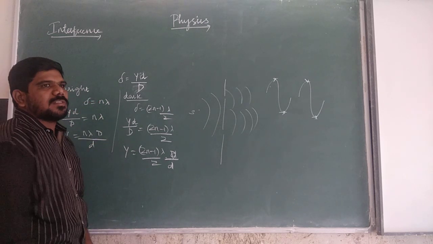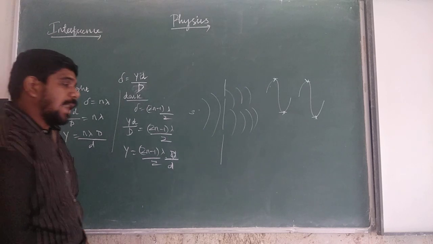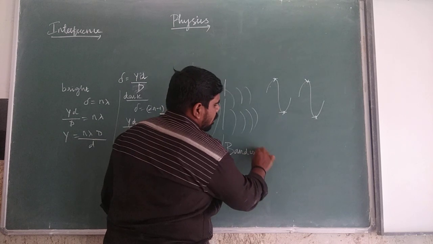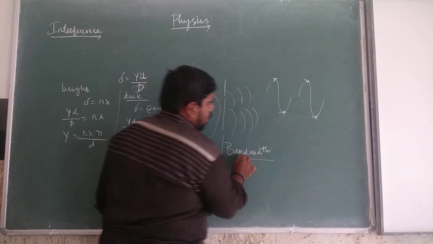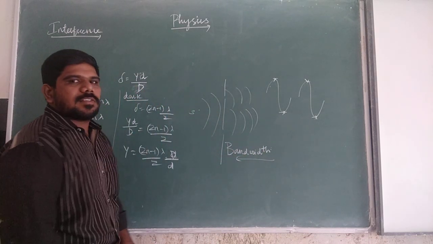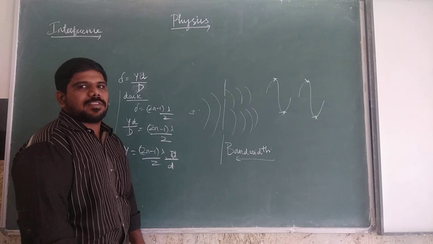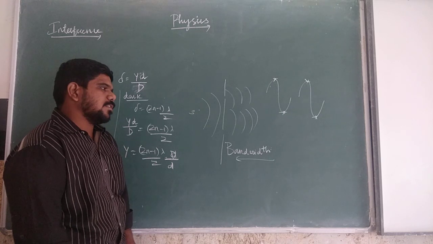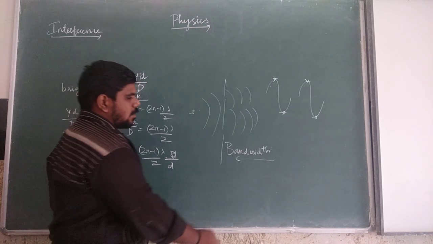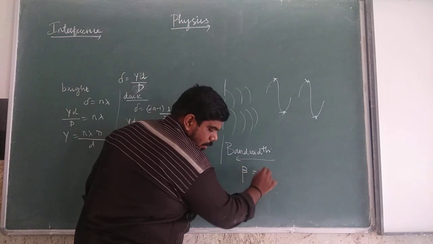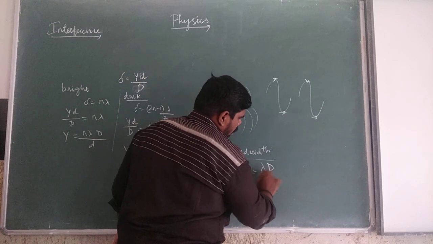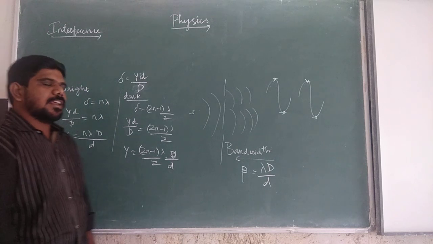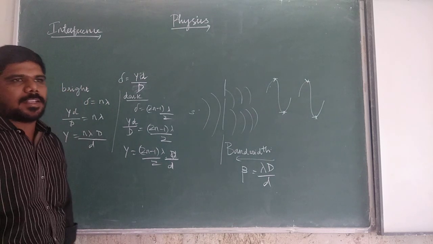Next we see the band error, that is, the fringe width. What is the fringe width? The distance between two consecutive bright or dark fringes is called the fringe width. For this, beta is equal to lambda D by d.